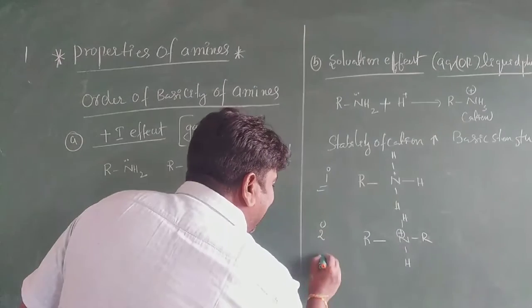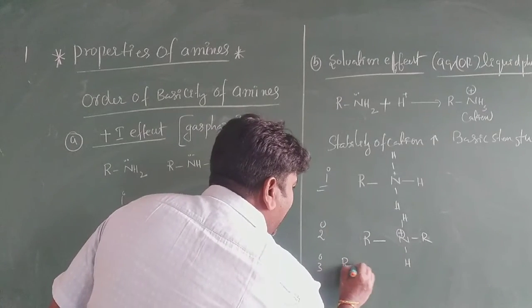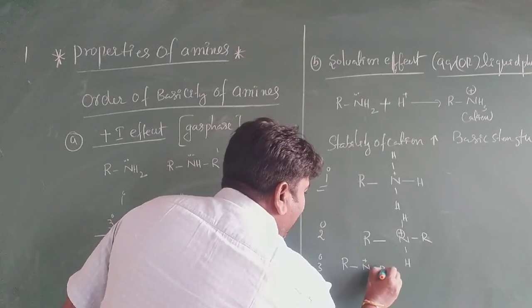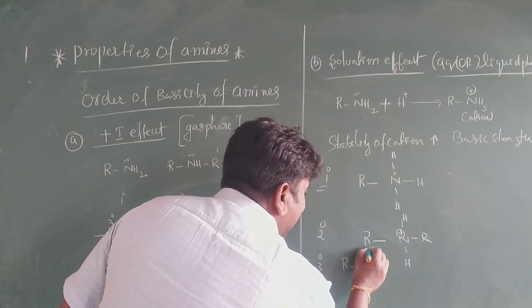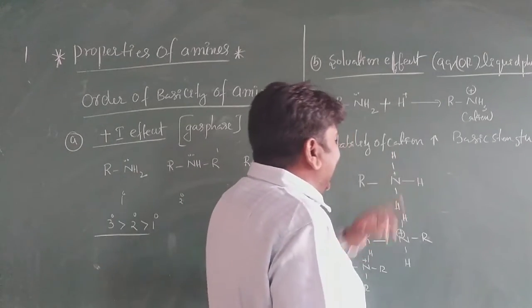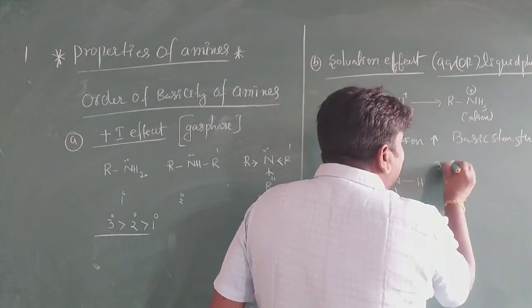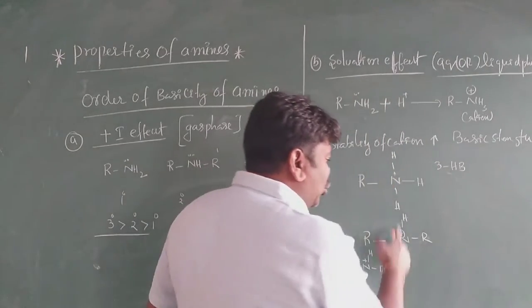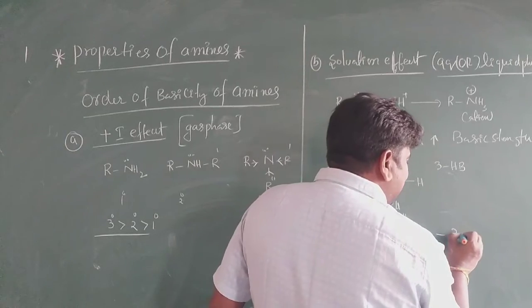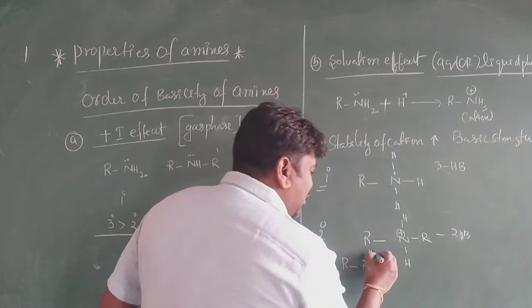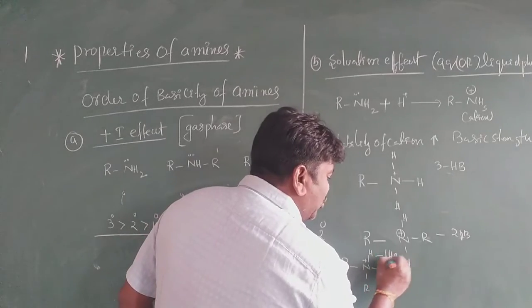So in the 3 degree, you have to see here R, N plus, R and R, and one H. In the primary one, 3 hydrogens are there, so it can form 3 hydrogen bonds. In the secondary one, 2 hydrogens are there, so it can form 2 hydrogen bonds. Here 1 hydrogen, it forms 1 hydrogen bond.